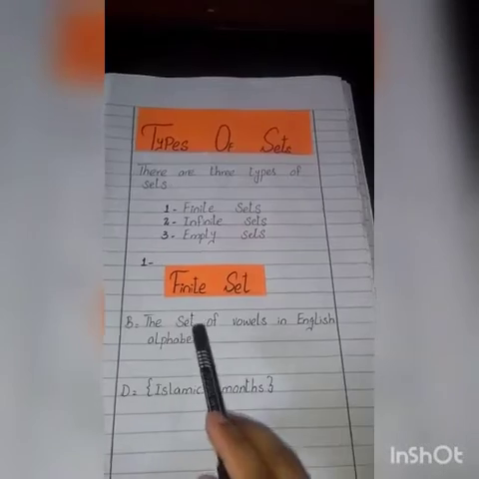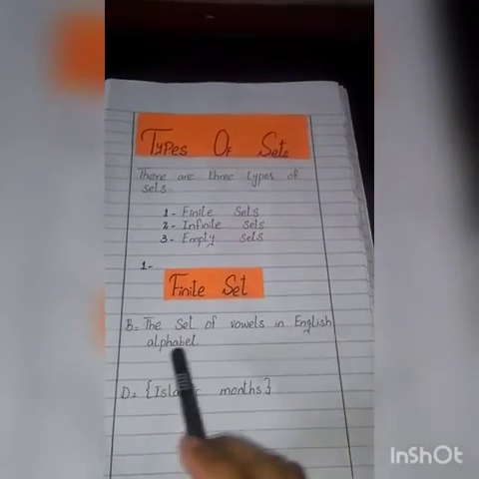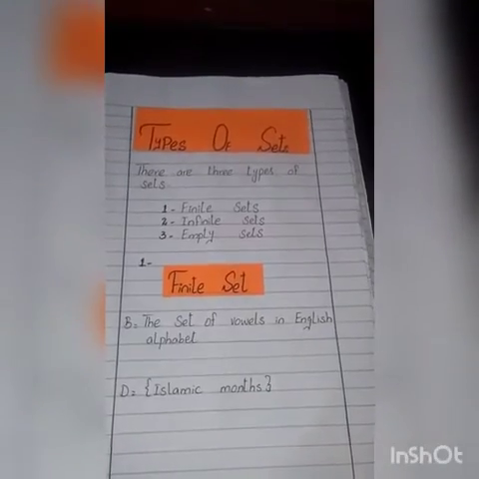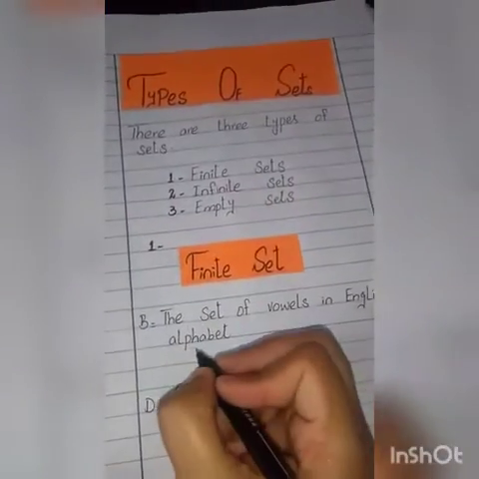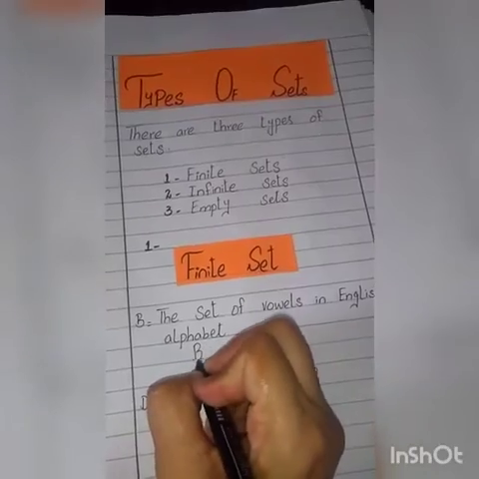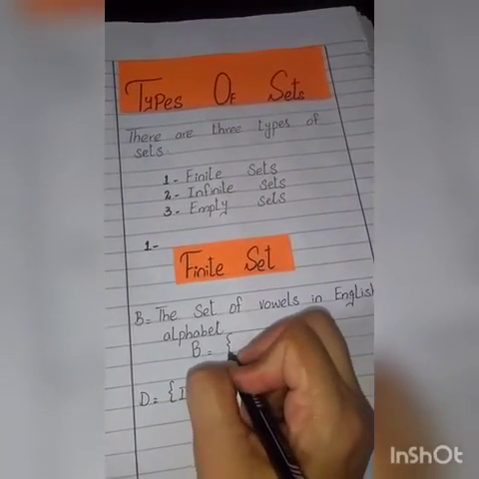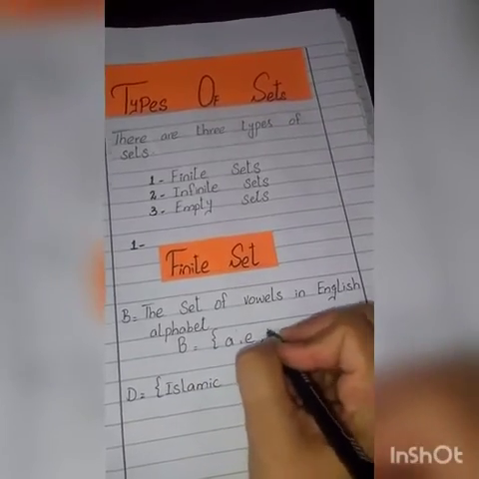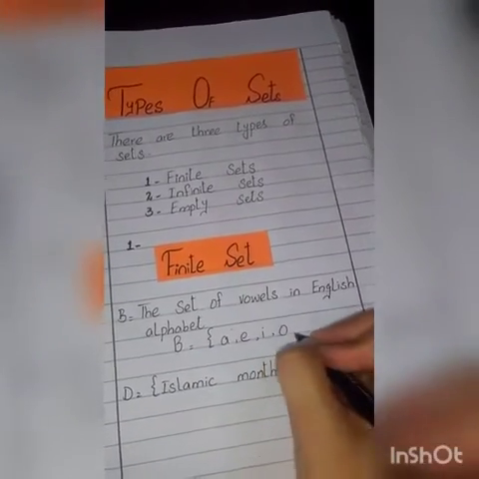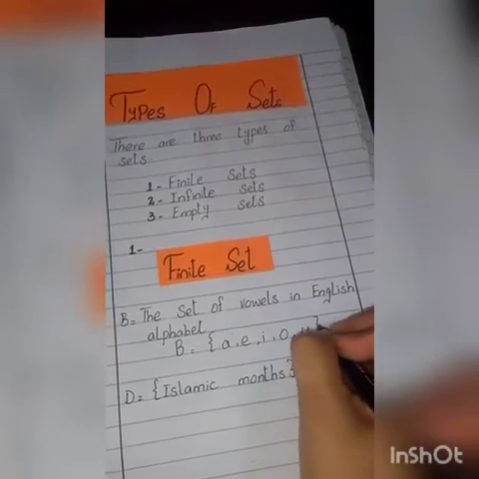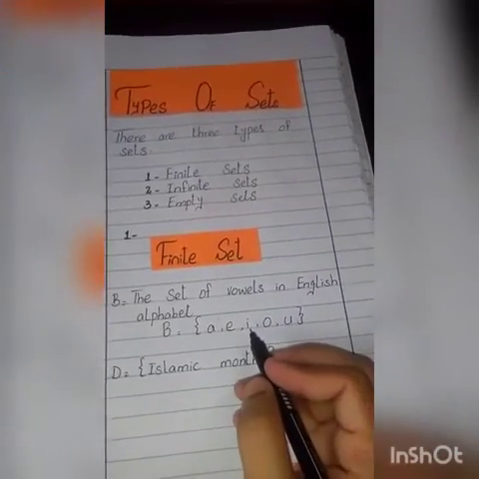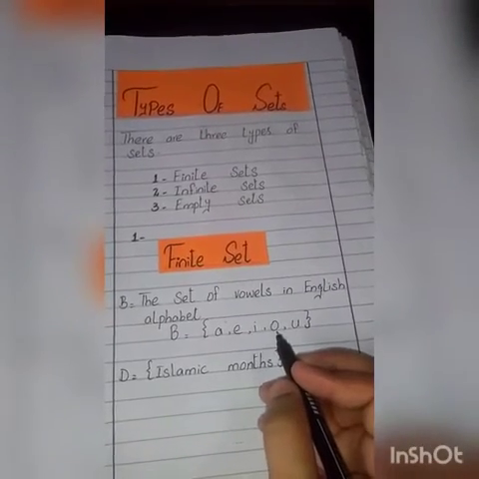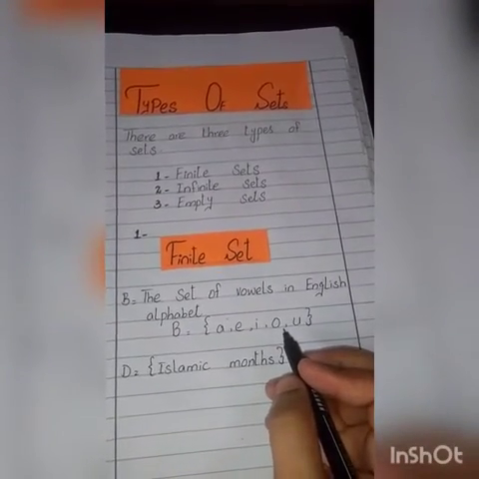For example, B, the set of vowels in the English alphabet. We know that there are 5 letters in the English alphabet which are called vowels, and we write B equal to bracket, and the vowels are A, E, I, O and U. These are 5 letters which are called vowels in the English alphabet. This is a finite set because in this set there are 5 elements.